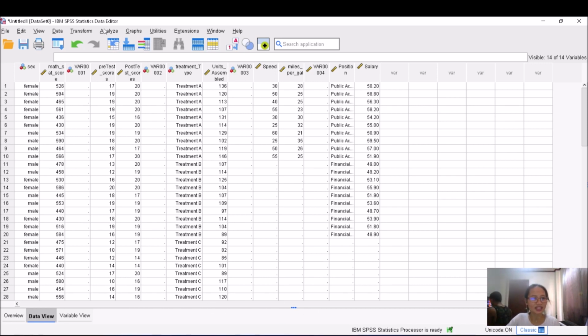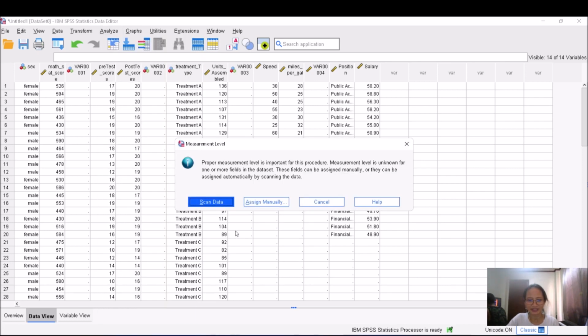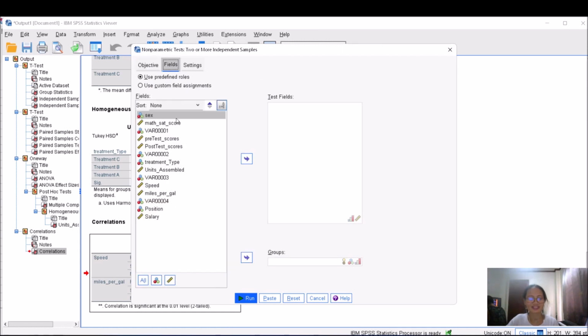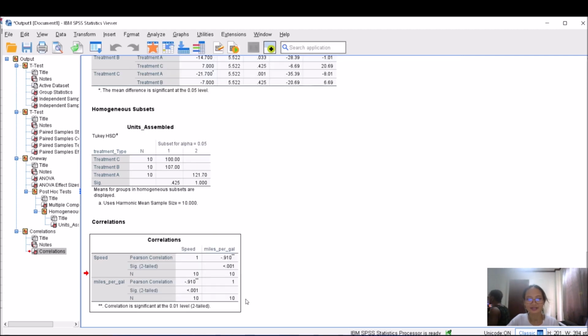And since this is Mann-Whitney, that's Analyze, Nonparametric, and then just click Independent Samples, okay? Customize fields: salary for your test field, position is groups. And you can just click run, because for the non-parametric test, it actually identifies if the data is for Mann-Whitney or for Kruskal-Wallis, okay? So just click run.